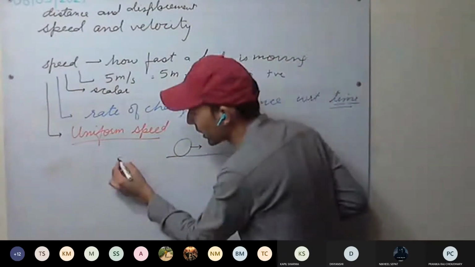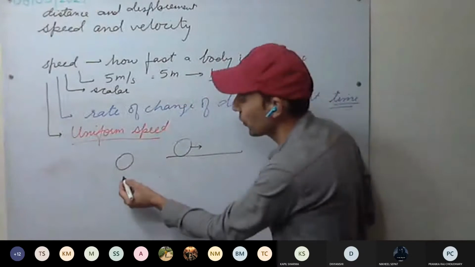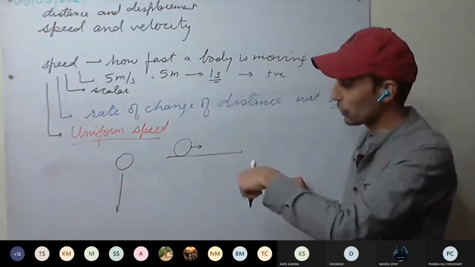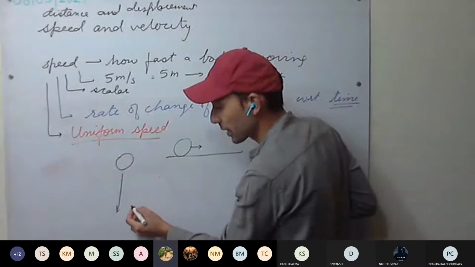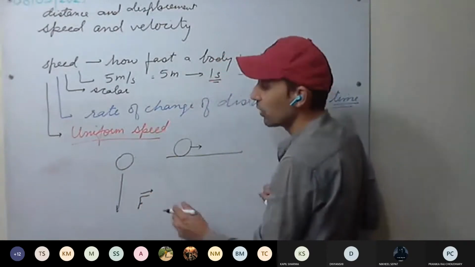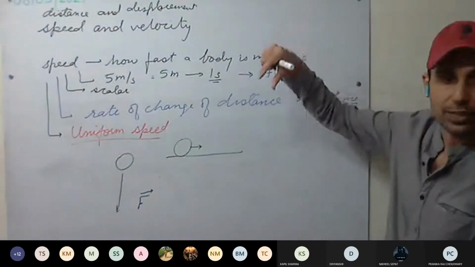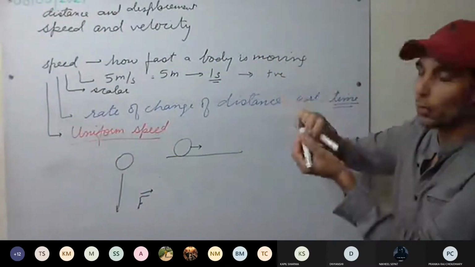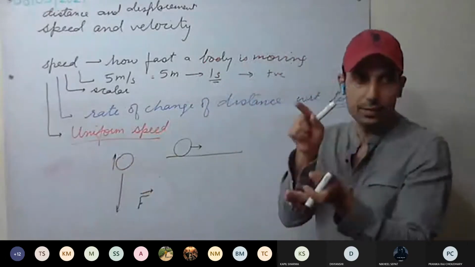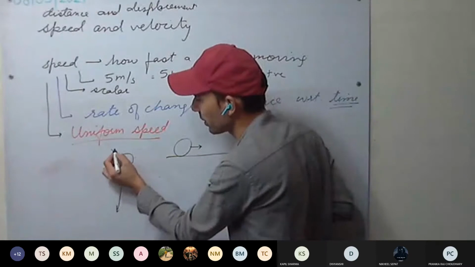Another example is given of a raindrop. When the raindrop starts to fall, which force is acting on it? Which force, downward force, is acting on it? Gravitational force. I'll represent it with this one. Which forces are opposing its motion? As its velocity increases, some forces become more active. One is the frictional force with the air. Yes or no? That is viscous drag.